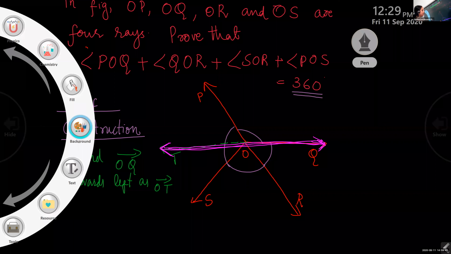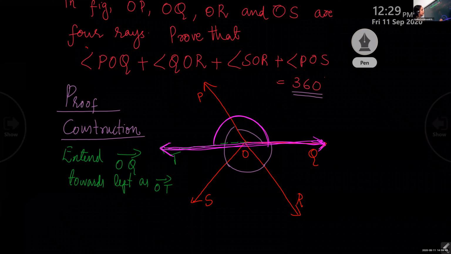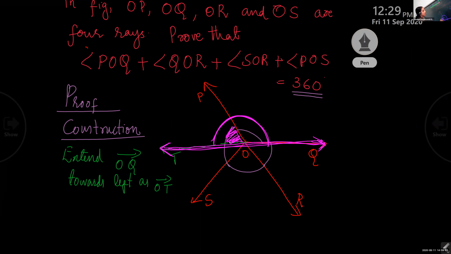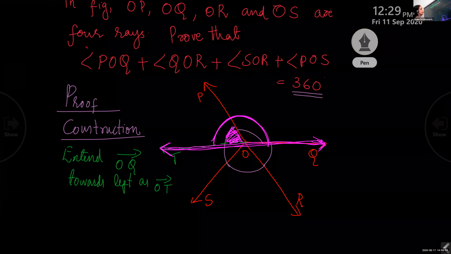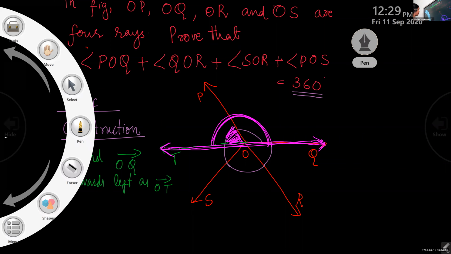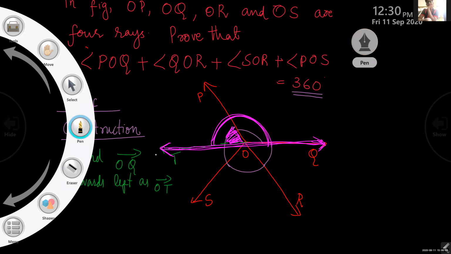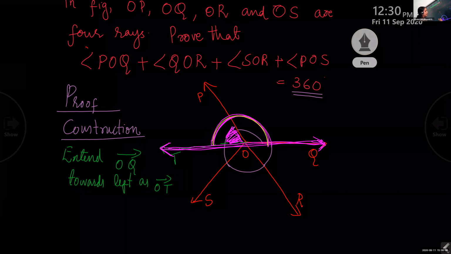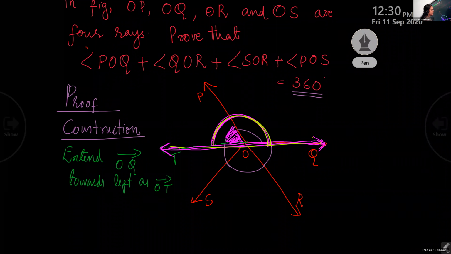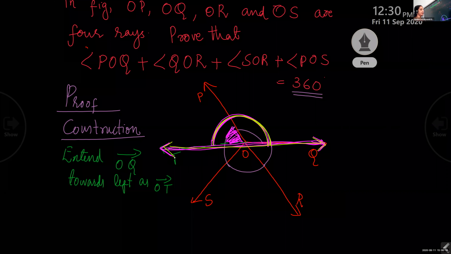So what about these two angles? 180 degree, right? So what is the name of this angle? It is a straight angle. TOQ is a line. It became a line, right? This one is a straight angle, upper part of the line.